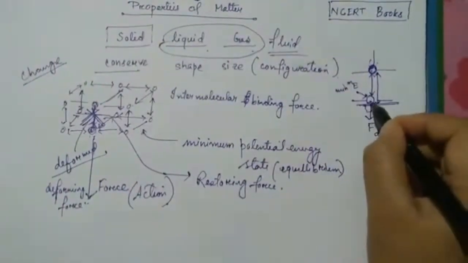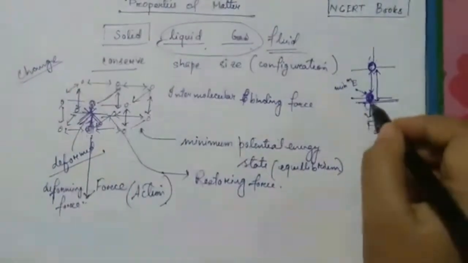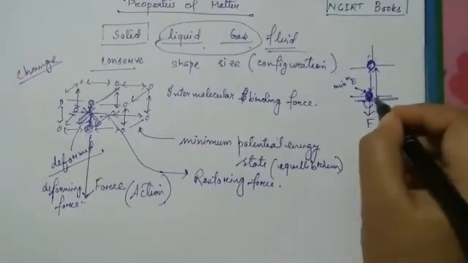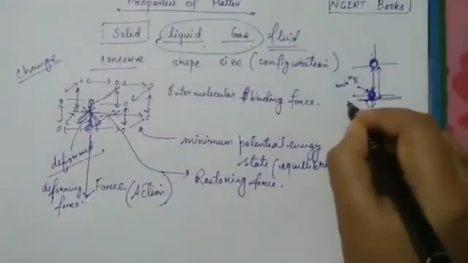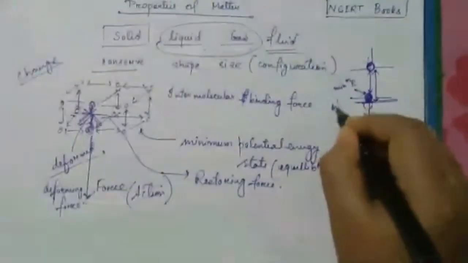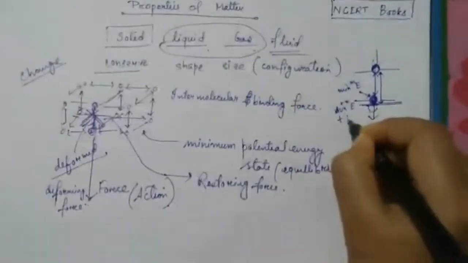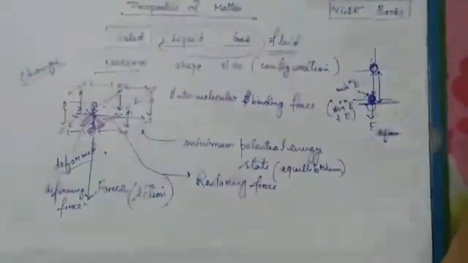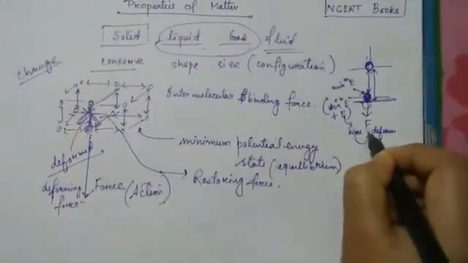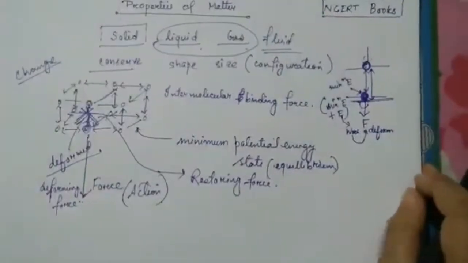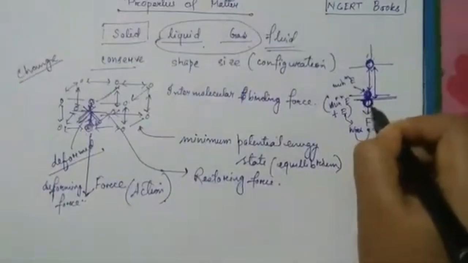But when it came to this stage, what will happen? The force has done some work on this particular molecule to stretch it, isn't it? So work done is nothing but energy. This work is done on the body by the force. So now at this stage, the energy is not minimum, it is minimum energy plus something else. So it has more energy, and this energy is given by the work done by this deforming force. So at this stage, the molecule is in the excited state because it has more energy.